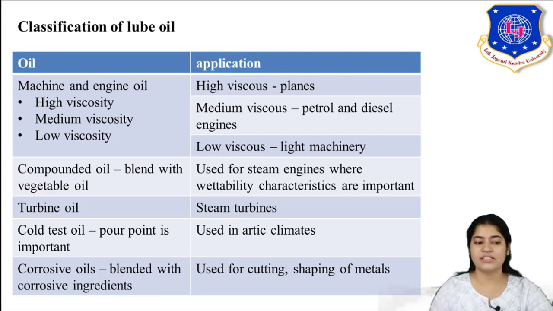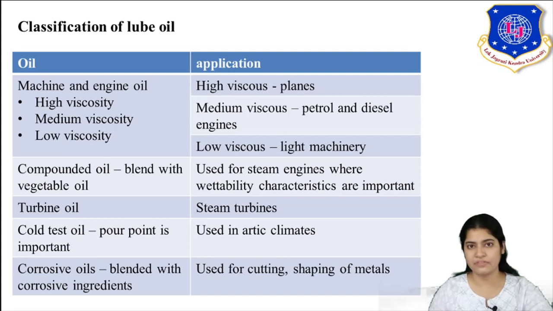Now next is turbine oil. Turbine oil is used for steam turbines. In power plants, whatever turbines are there, for that kind of application you need turbine oil. Now here the important parameter is that emulsion must not form. Emulsion is what? It is a mixing of two immiscible liquids. So here emulsion must not form. It means oil and water must not form an emulsion. So for steam turbines used in power plants, your lube oil has to have that property that emulsion should not form.